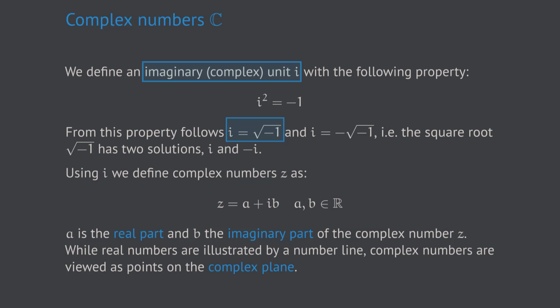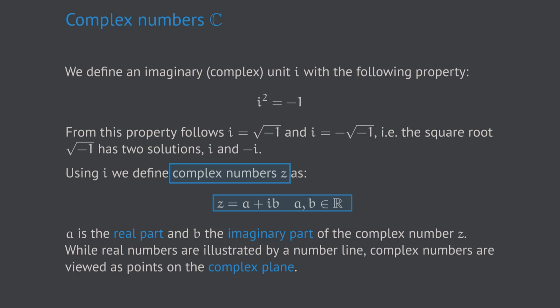In other words, we perform all the well-known algebraic operations to it, which we know from the real numbers. That means addition and multiplication. This results in a new number system, which we call the complex numbers. We define the complex numbers as all numbers, or we better call them mathematical objects, which have the structure z equals a plus ib, where a and b are real numbers.